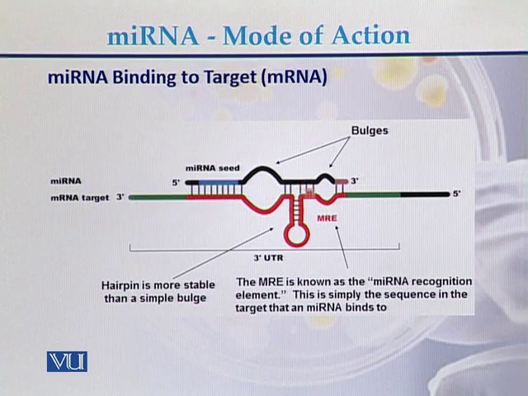Here is another binding, and here are the bulges. One bulge is here and one bulge is here, meaning where there is no correspondence or identity between the nucleotides of both the strand of miRNA and the strand of messenger RNA.